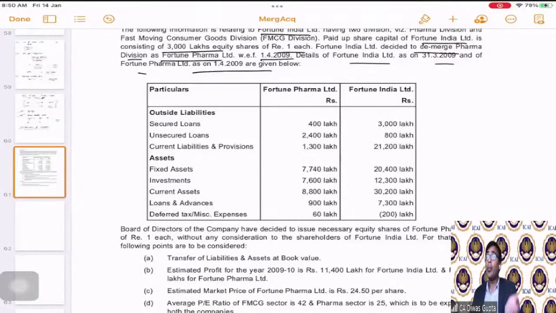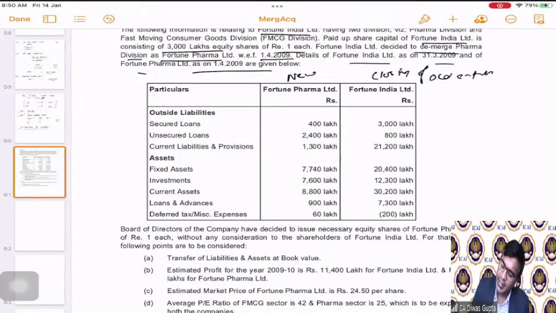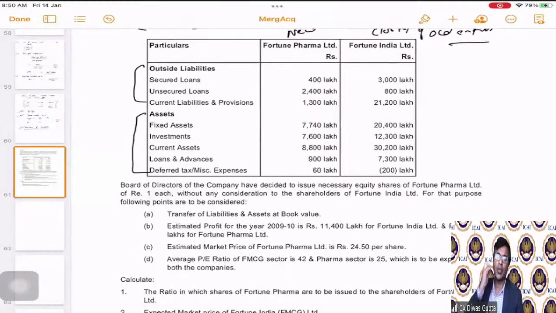So they have given the opening balance sheet of the new entity and the closing balance sheet of the total entity as follows. Correct. This is the new entity, and this is the closing of the old entity. Old entity is still continuing, but I'm saying before demerger. Okay. So they have given us some liabilities, some of the assets. These are some of the extracts only. These are not the exact share capital that they have given.